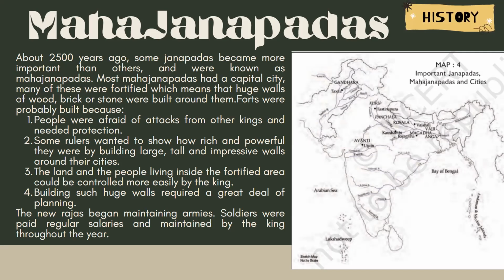And fourth, building such huge walls required a great deal of labor. Thousands of stones were collected and brought from distant places, and the laborers, all the men, women, and children, used to build this. And the Rajas then started to maintain an army. They started paying salaries to the soldiers throughout the year.